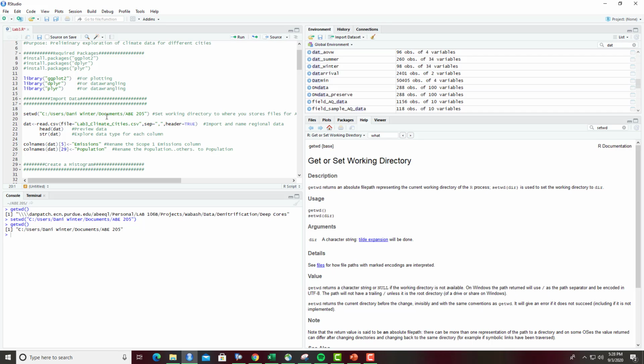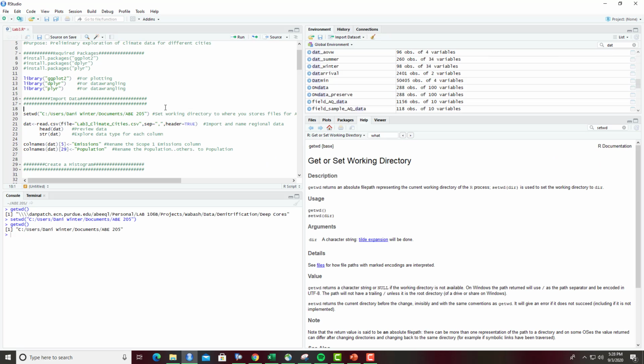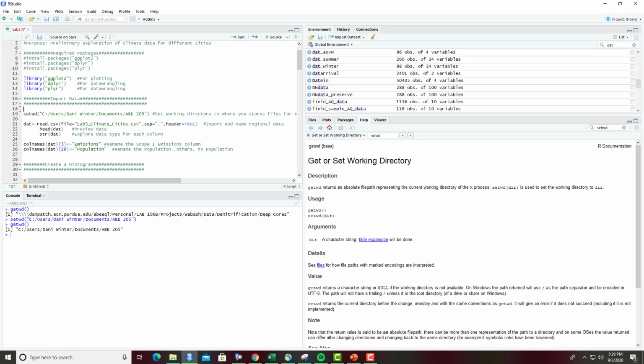If you are working on a Windows computer, to find this information, you can go into File Explorer and find the folder where your file is stored. If you click here, you can copy this file path over to R. One thing that can trip you up is that when you copy the file path from Windows, the slashes will be in the opposite direction, so you always have to flip them. If you have an error, that's usually the first place to look.